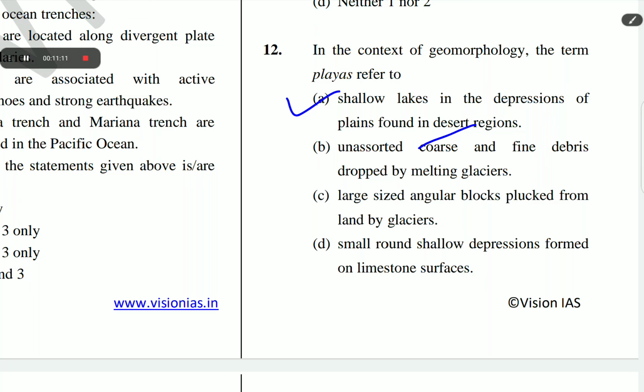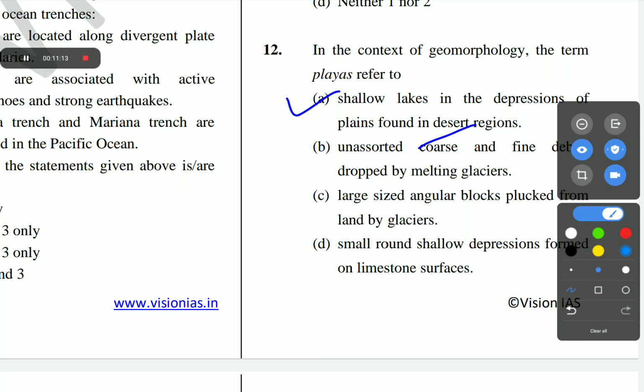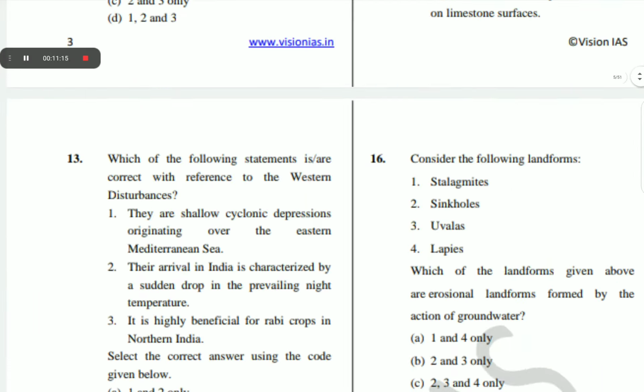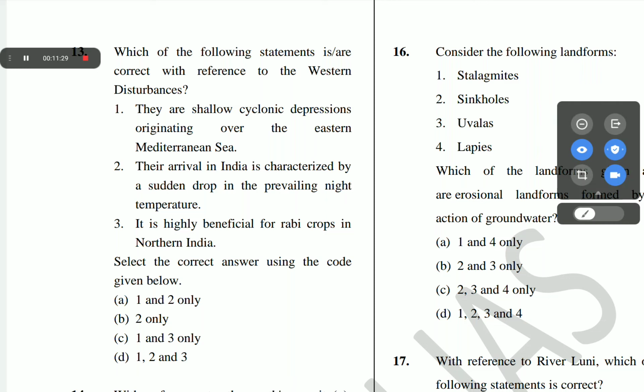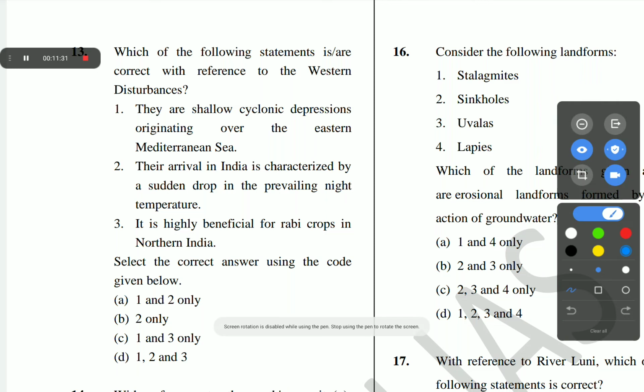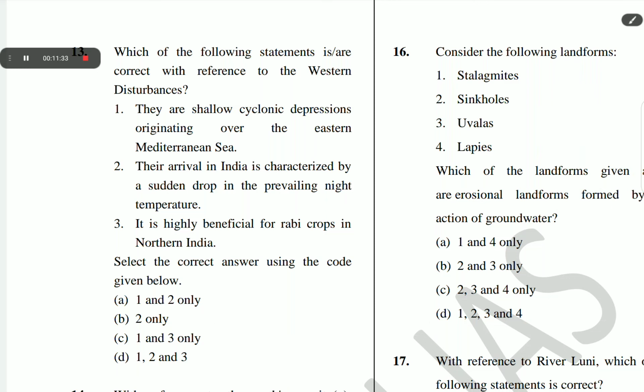The next question is question number 13. Which of the following statements is correct with reference to the western disturbance? 1. They are shallow cyclonic depressions originating over the eastern Mediterranean Sea. 2. Their arrival in India is characterized by a sudden drop in the prevailing night temperature. 3. It is highly beneficial for rabi crops in North India. The correct answer of question number 13 is C, 1 and 3 only.